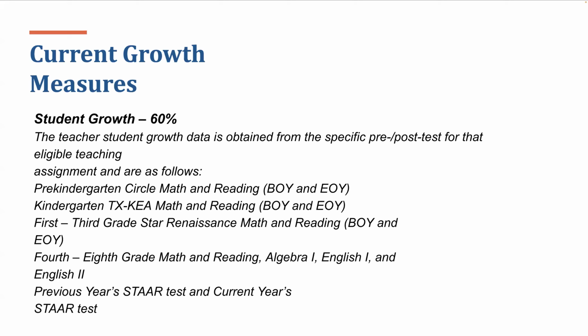In pre-kindergarten, we use Circle, Math, and Reading. In kindergarten, we use Tejas LEE, Math, and Reading. In 1st through 3rd grades, we use STAR Renaissance, Math, and Reading. In 4th grade through 8th grade, Math and Reading, Algebra 1, English 1, and English 2, we use the previous year's STAR test and the current year's STAR test, or EOC.